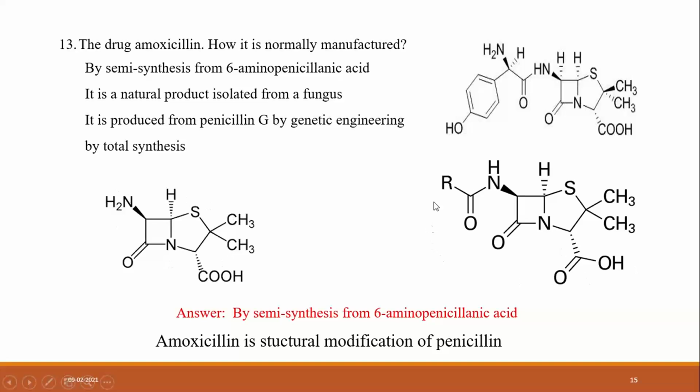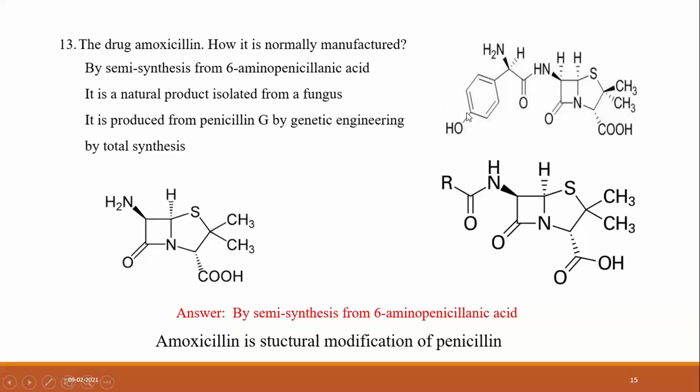This is penicillin, meaning R is an alkyl group. When this alkyl group is replaced with an aromatic ring substituted with hydroxy and amino, it is para-hydroxybenzene.